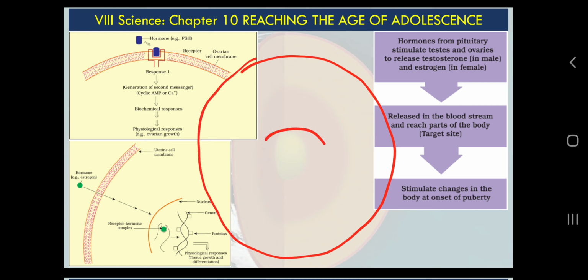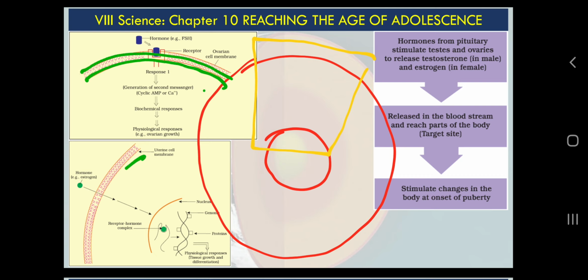So this is a cell having a nucleus, if we are talking about a human cell or a eukaryotic cell. If we take only this part and enlarge it, it will appear like this. So this is nothing but a membrane. We have this type of membrane in our cell.